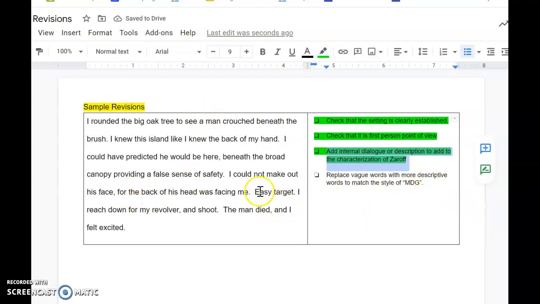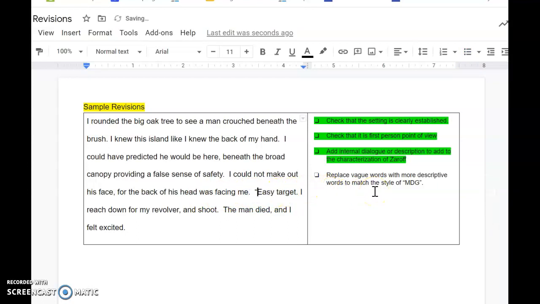That gives me a little description. It's still summary, but a little bit more of what Zaroff is thinking in his head while he's doing this. And then I do have an opportunity to add dialogue. So a lot of people I was noticing in my classes had a description of what someone said instead of actually writing dialogue. And so where I have this kind of thought where it says easy target, I know that's happening in his head. I'm going to turn that into internal dialogue.